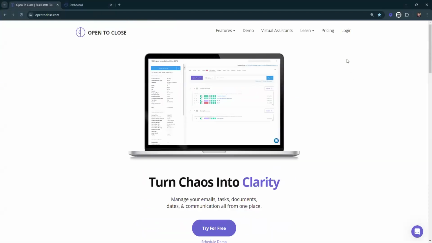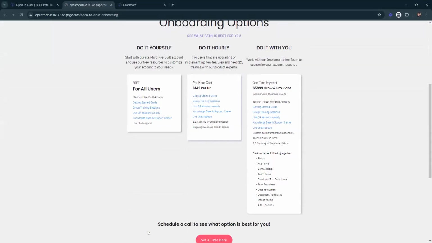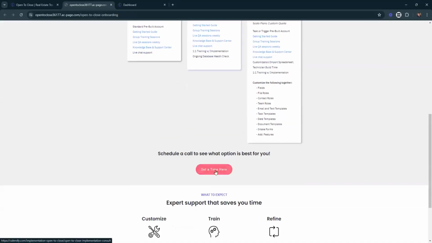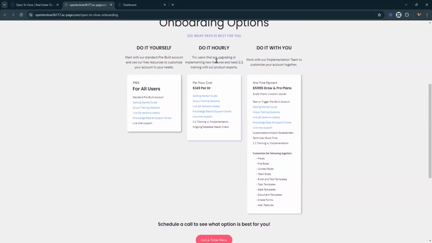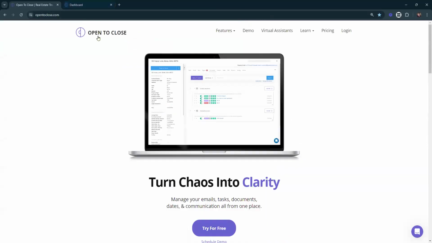If you're looking for onboarding, you can always go to our Learn tab, click on onboarding, and reach out to us to get scheduled. You can also schedule a time here. Depending, you'll either get scheduled with our implementation manager or with me to talk about what your implementation needs are. If you're looking for hourly time with our team, that's our do it with you option, or if you're just trying to understand what free resources are out there for learning our system. Other than that, if there are any new updates, we'll make sure to post those in Open to Close so you see them.